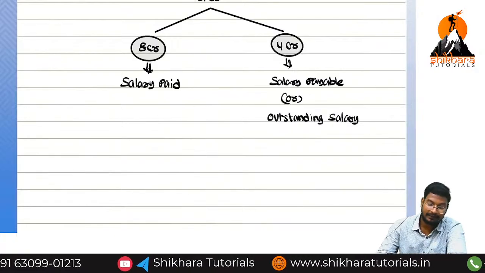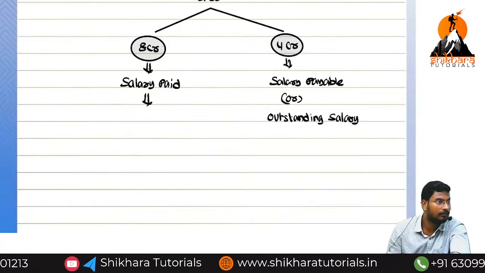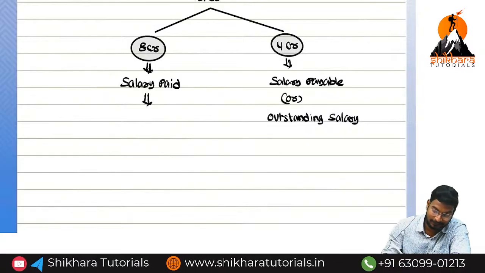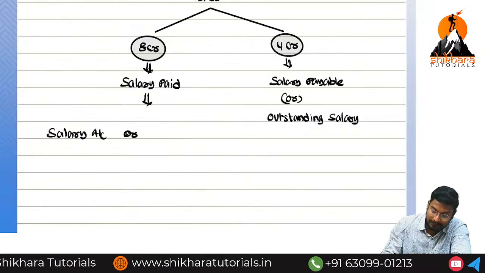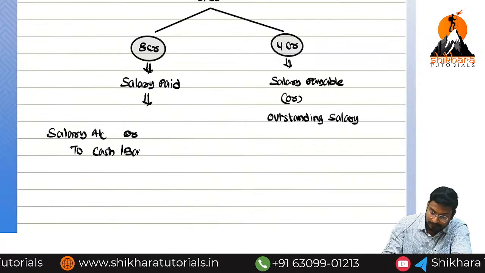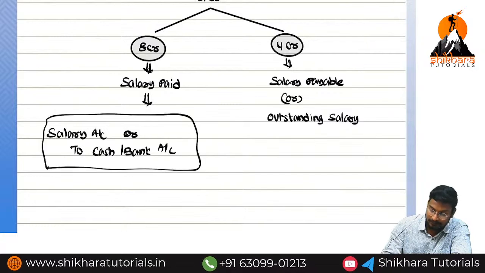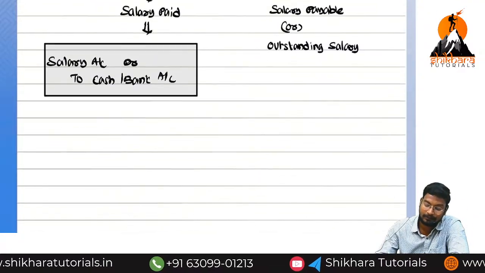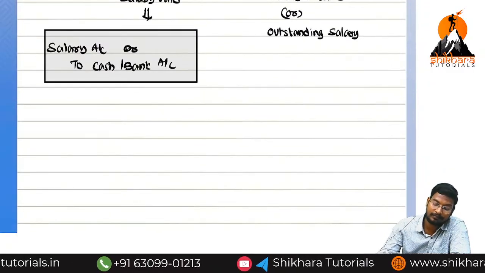Okay? What is the entry for salary paid? Salary account debited to cash or bank account. You know this thing. But what is our target? You need to learn about the outstanding salaries. So here, what is the amount of outstanding salaries, sir? 4 crores.